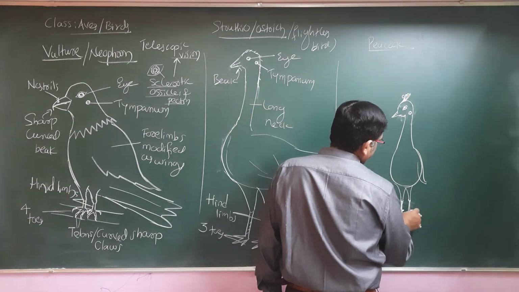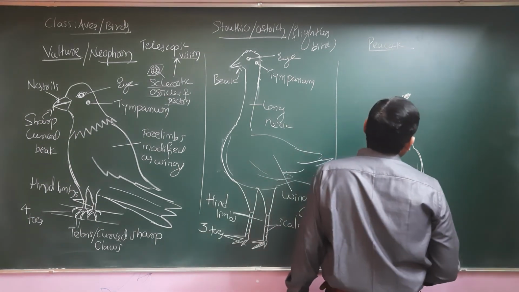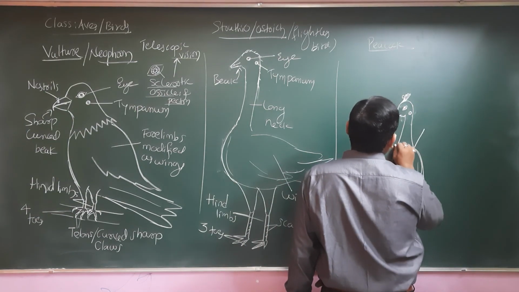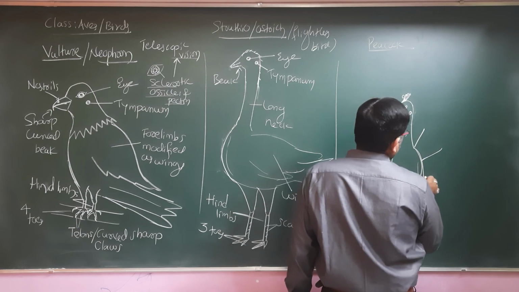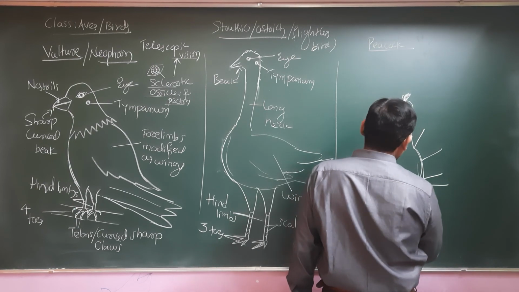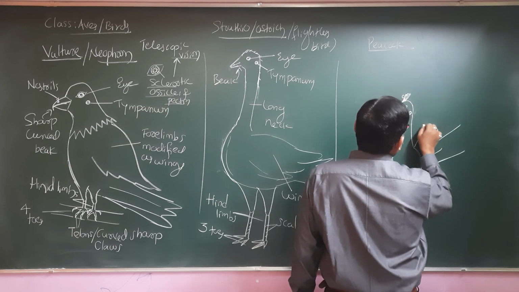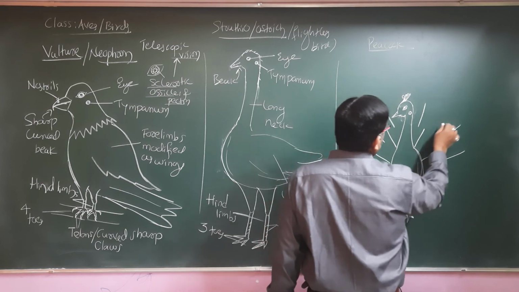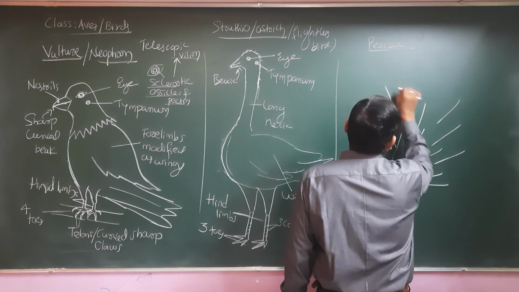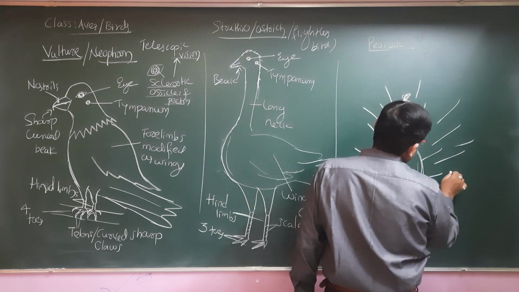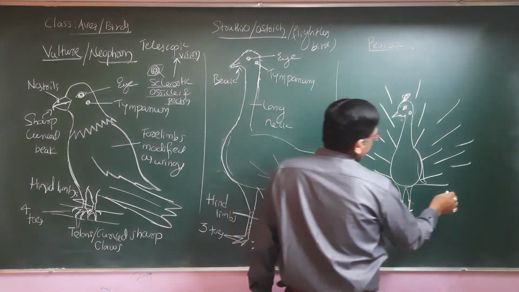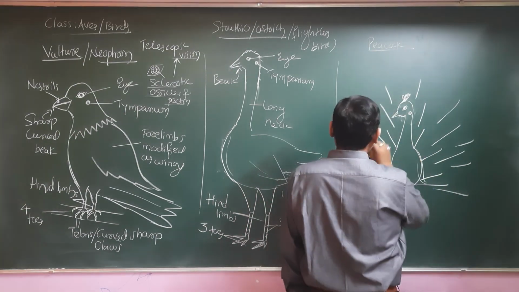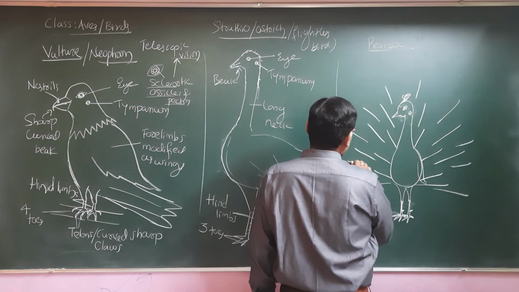The peacock also has a spur, and then we need to find out the speciality of these: the presence of the highly glorified feather. So it is a highly glorified and magnificent bird, and it is even a predaceous bird. It can hunt and kill a number of snakes.